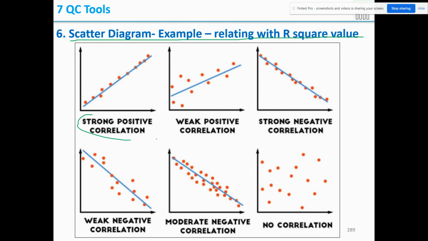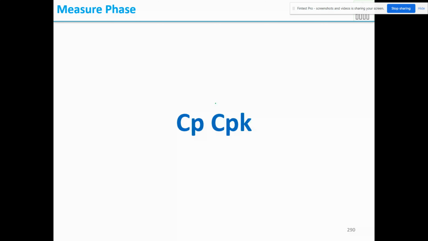So this is called strong positive correlation, and this is called weak positive correlation. This is called strong negative correlation. This is weak negative correlation. And this is moderate negative correlation. This is no correlation. So next we are going to see Cp, Cpk.